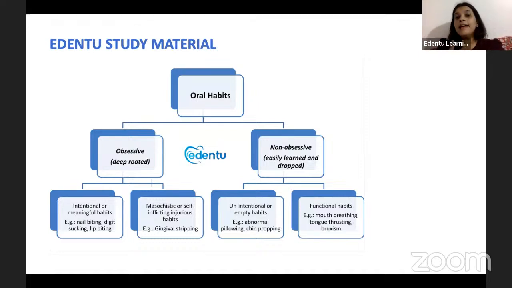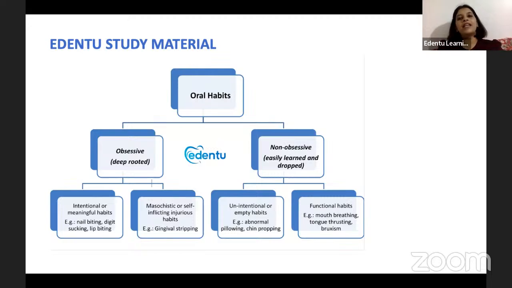The child can relearn that habit, or lose that habit easily. And it could be functional habits as well, like mouth breathing, tongue thrusting, bruxism, etc. All of these can be easily lost as well. But we have another category of oral habits, which is the obsessive habits, which has a more emotional background to it, or an emotional deep-rooted problem, which causes the child to exhibit these habits.